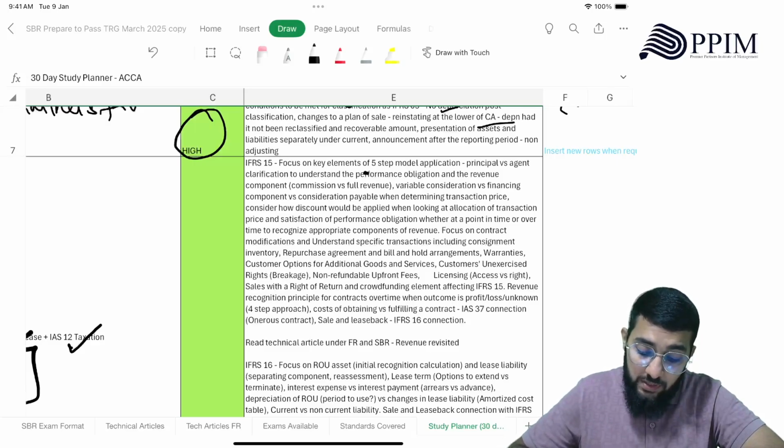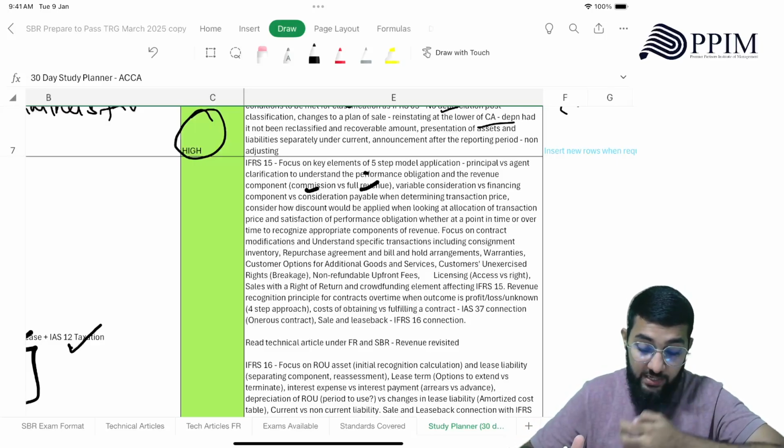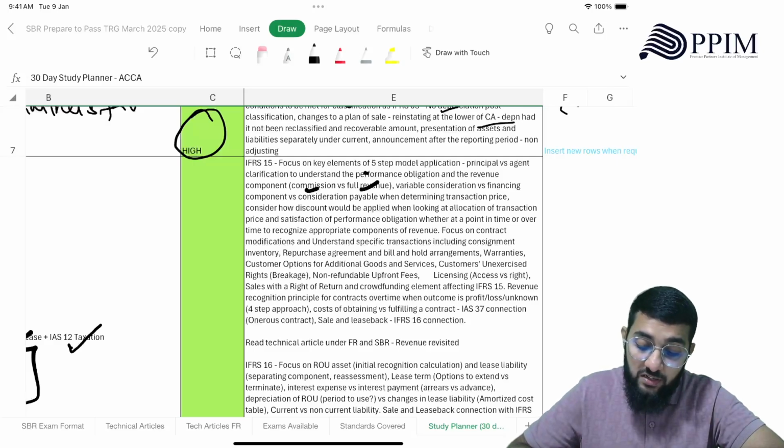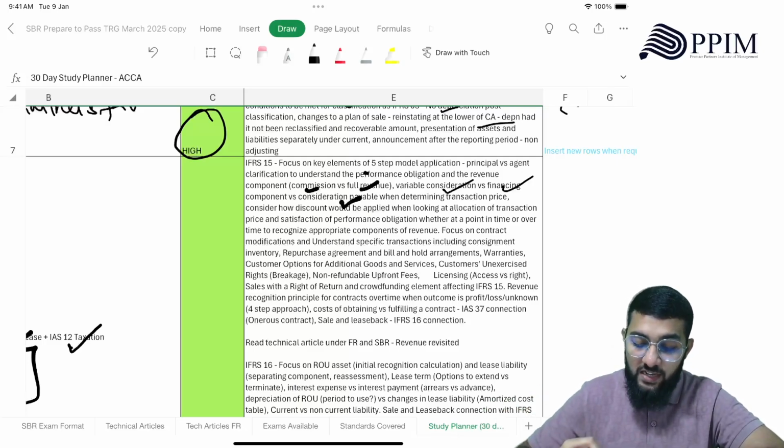And the performance obligation revenue component, how commission versus full revenue works here. Then variable consideration, when it comes to determining the transaction price, how the variable consideration affects, how the financing component affects, how the consideration payable affects when determining transaction price. So you need to know how to deal with the financing component there, how to deal with variable consideration.